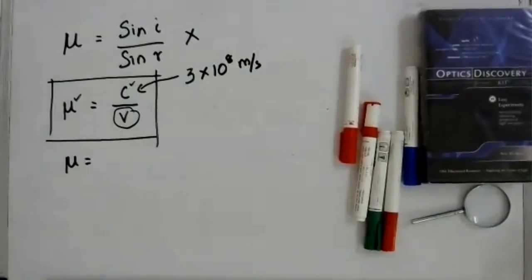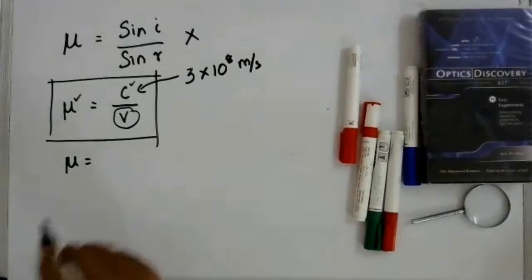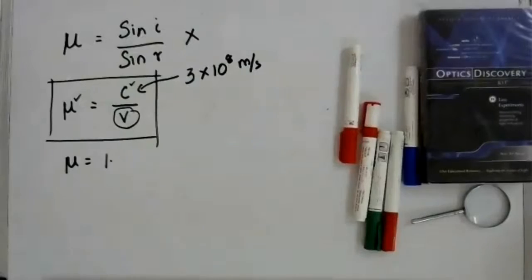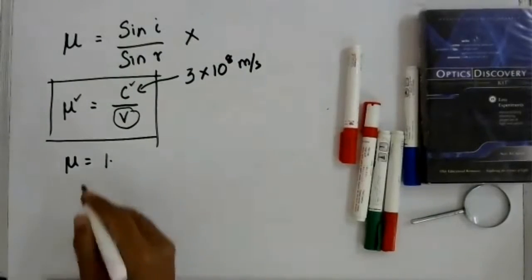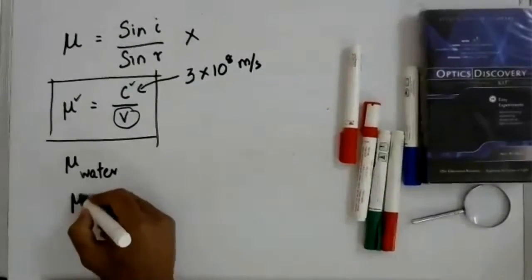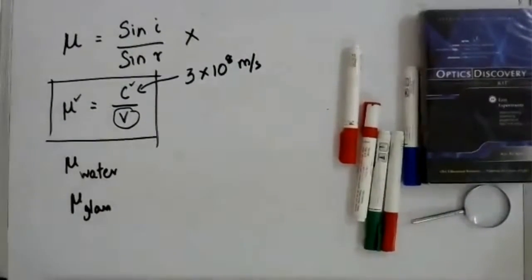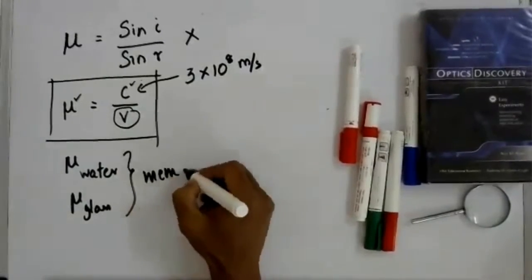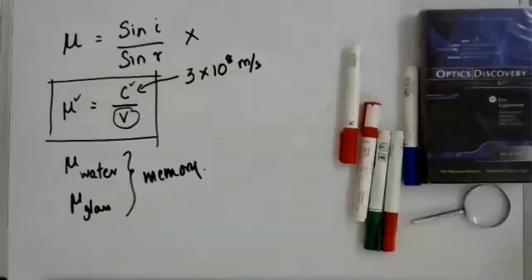Okay. And so over here, refractive index for different media. In our textbook, there are lots of refractive indices given for different materials. But you don't need to memorize anything other than the refractive index for water and glass. Okay, so I'll just write refractive index for water and refractive index for glass. These two refractive indices you are supposed to commit to memory. Okay, any questions about this, or shall I move on?